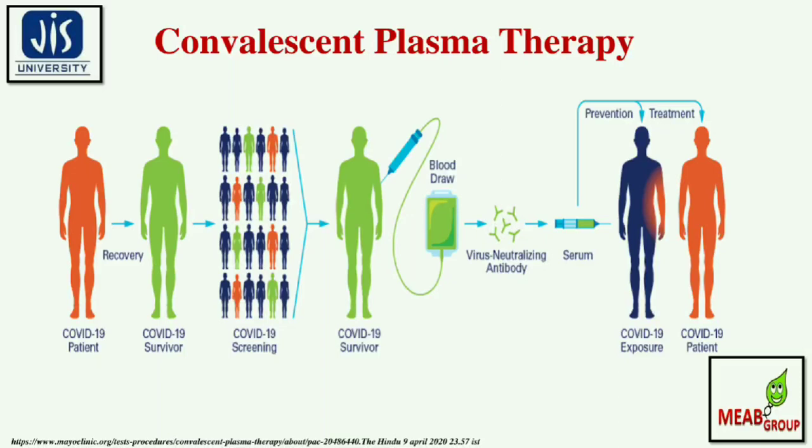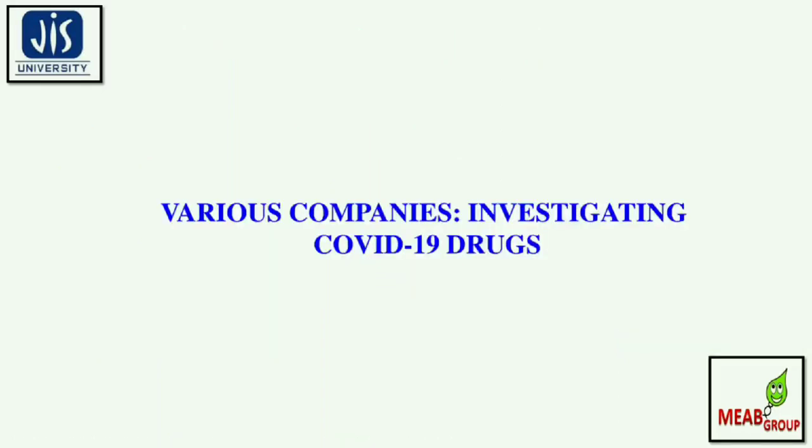Now when you identify a COVID-19 survivor, you have to draw blood, and from the blood you have to identify the virus-neutralizing antibodies. These are mostly present in the serum. Then you can inject this into COVID-19 infected patients for treatment purposes, or you can also inject it into healthy individuals as a preventive measure. Now let's discuss the various companies and industries, and how they are investigating COVID-19 drugs.